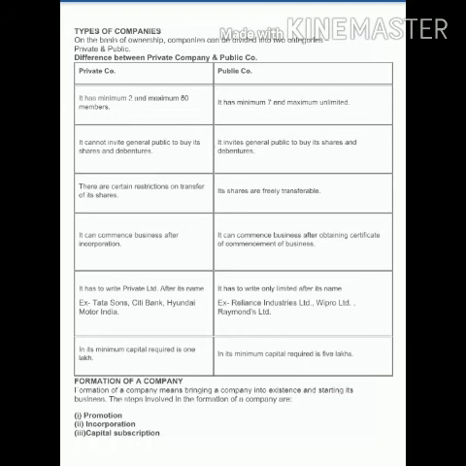Now we have covered the difference between the private and the public company. Now how can we form a company? There are some process steps while we are forming a company. The steps involved in the formation of a company are promotion, incorporation, capital subscription, and the commencement of the business, including the certificate of incorporation. All these are processes we will require to form the company. So one by one we will discuss.